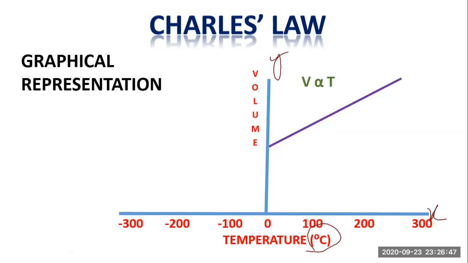But one more thing is observed in this graph: when the temperature is 0 degrees centigrade, the volume of the gas is not equal to zero, but is other than zero.